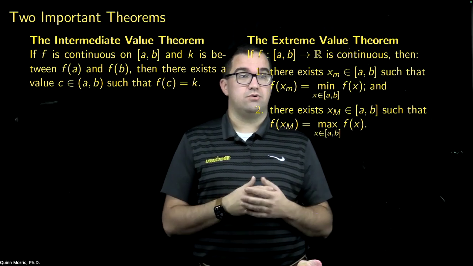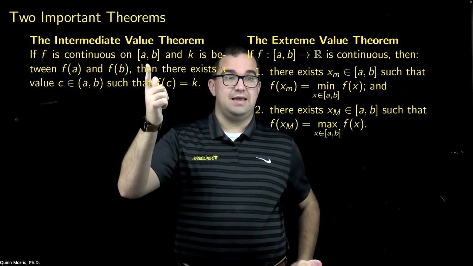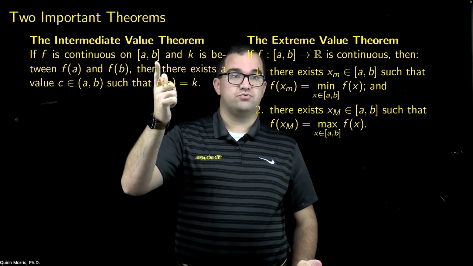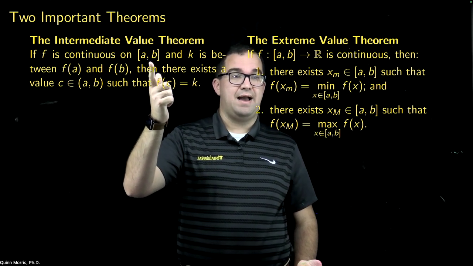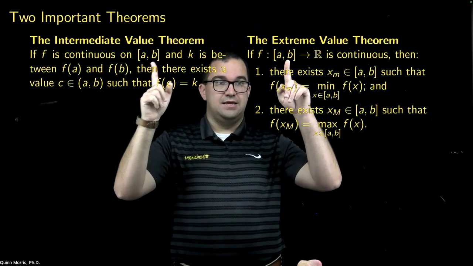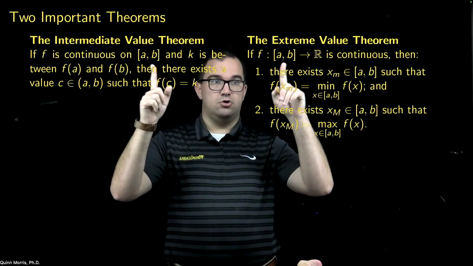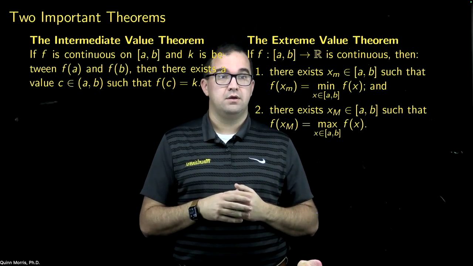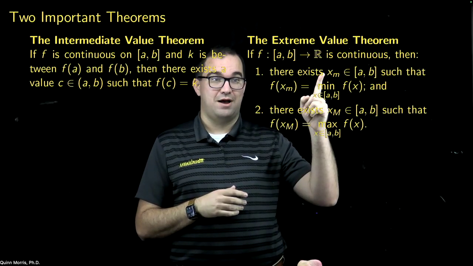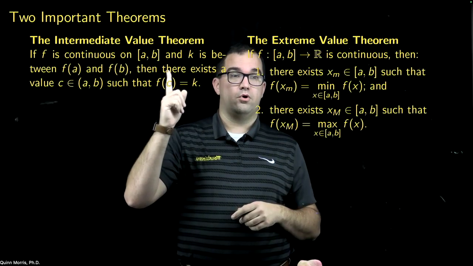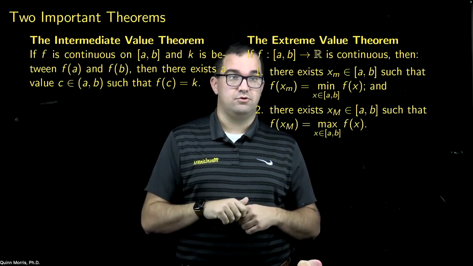So then you might try to start generalizing. You might wonder, could I replace this with some compact subset of R? It turns out that if you tried in each of these theorems to replace the closed interval [a, b] with any generic compact subset of R, the extreme value theorem would still hold. That would not still hold for the intermediate value theorem.